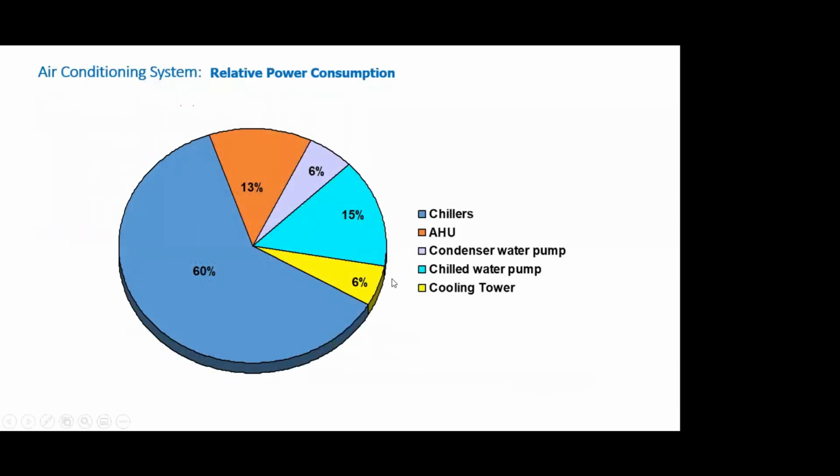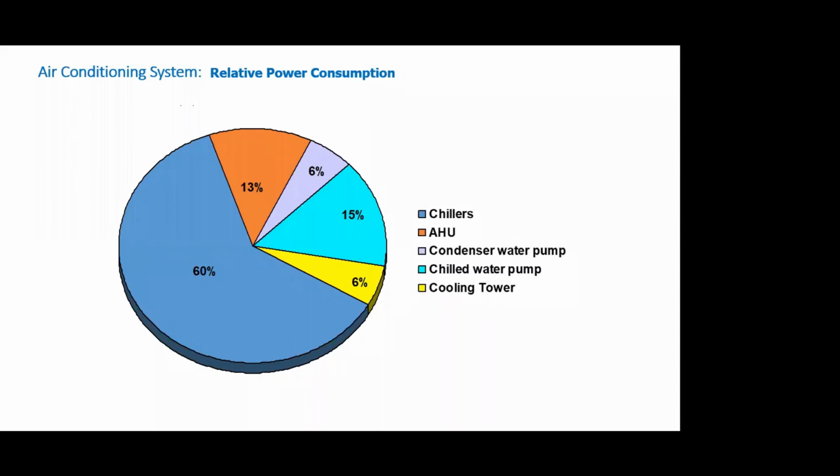Okay, so as we go into the energy efficiency portion of today's webinar, just to give you a feel of which components consume how much energy. The chiller, the chilling machine, consumes almost 60% of the total air conditioning system power on a year-round operation. Correct? The next key item which consumes power is actually the chilled water pumps, about 15%.